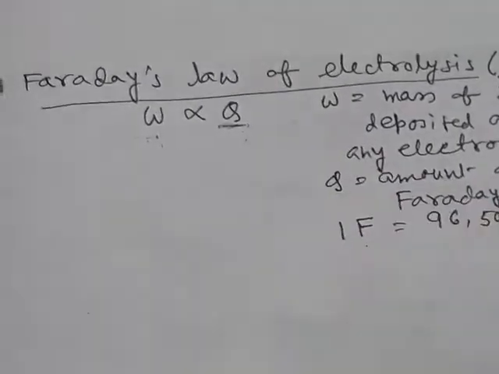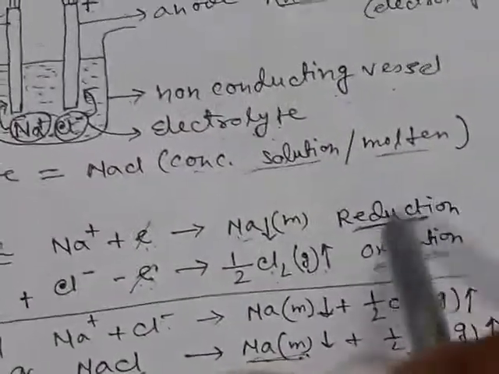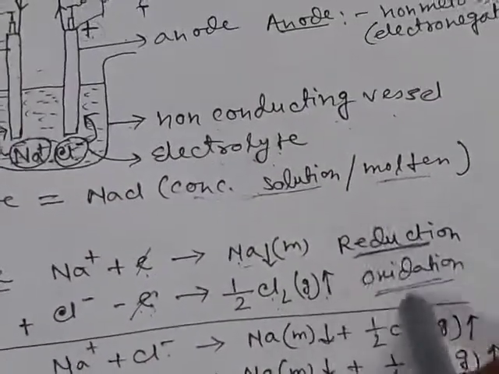So actually the reactions that take place in the electrochemical cell are oxidation reduction reactions, that is, redox reactions. So the electrochemical cell mainly deals with redox reactions.